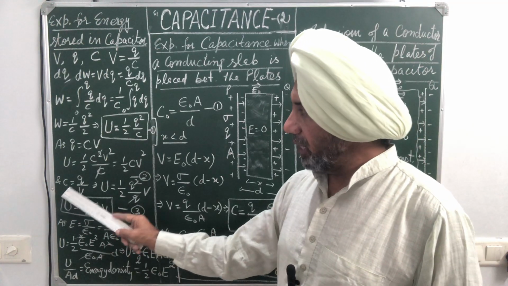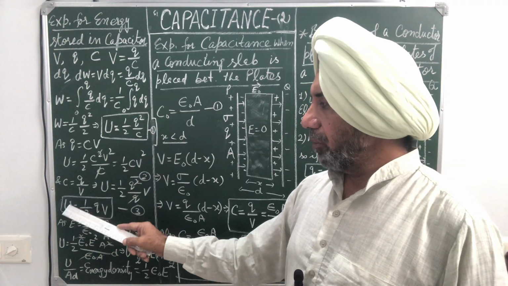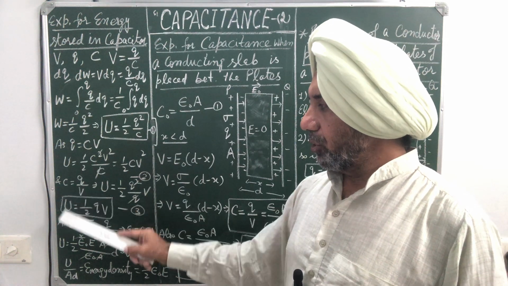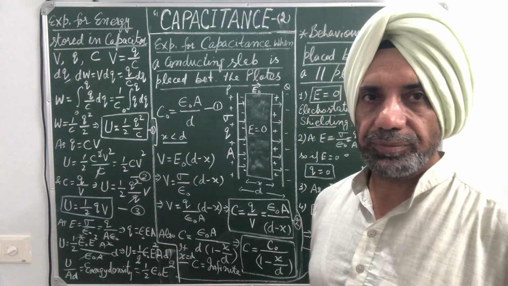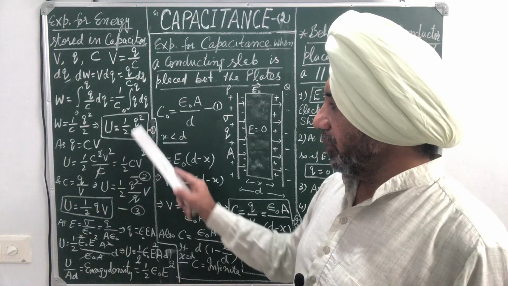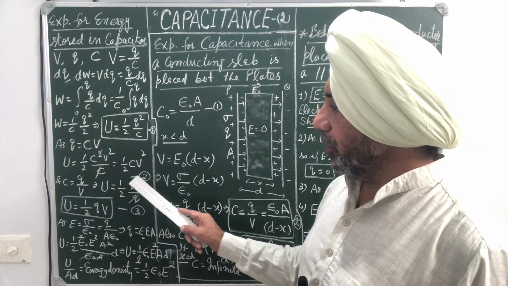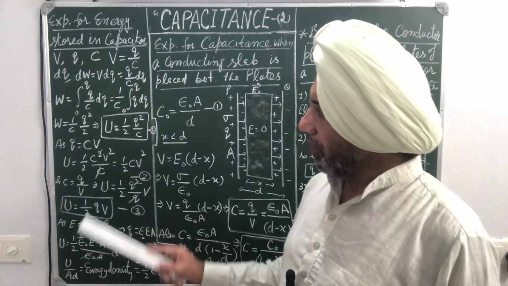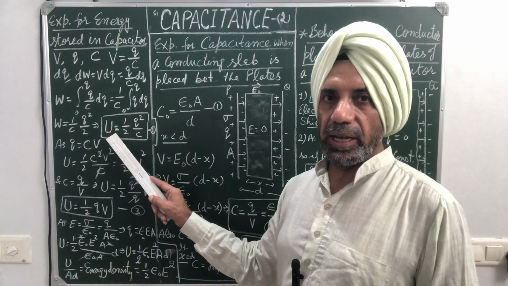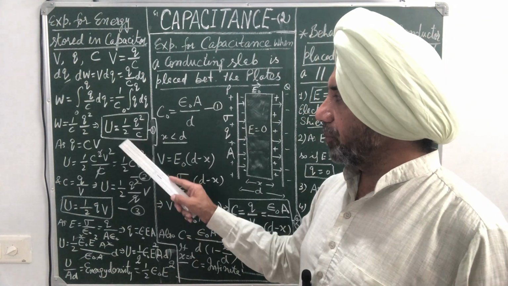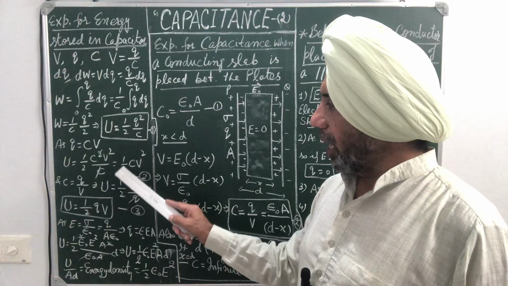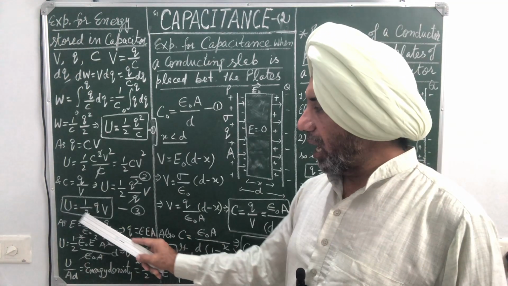Another expression in terms of Q and V: if you substitute the value of C in the same equation, U is equal to half QV. Substitute the value of C as Q upon V, Q cancels, half QV. So we have got 3 expressions for energy stored in a capacitor: U is equal to half Q square by C, U is equal to half CV square, and U is equal to half QV.